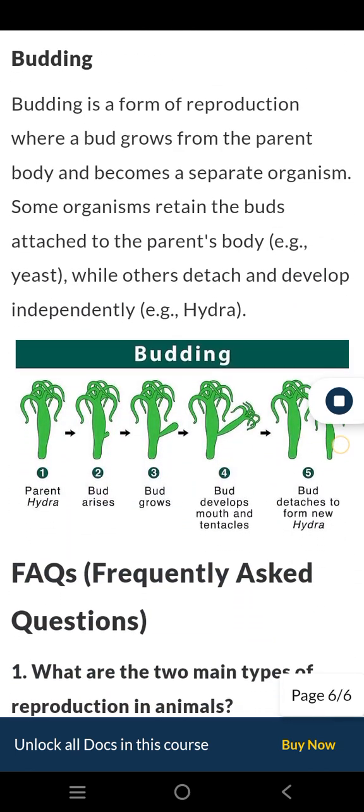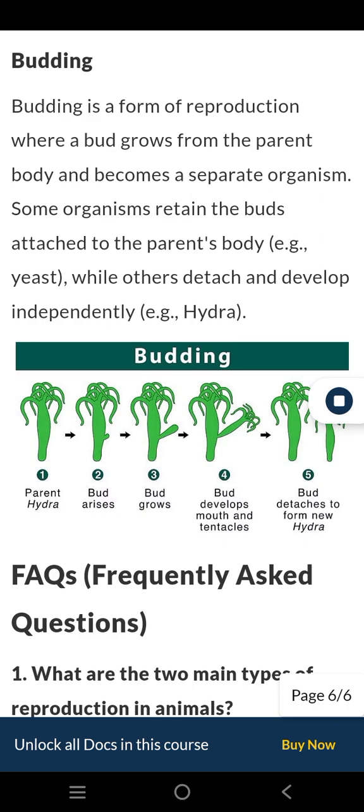Budding. Budding is a form of reproduction where a bud grows from the parent body and becomes a separate organism. Some organisms retain the buds attached to the parent's body, e.g., yeast, while others detach and develop independently, e.g., Hydra.